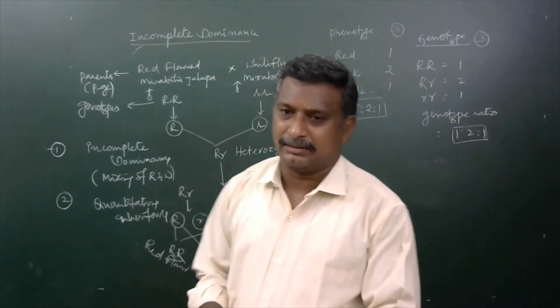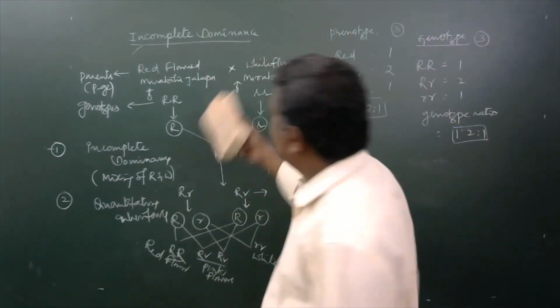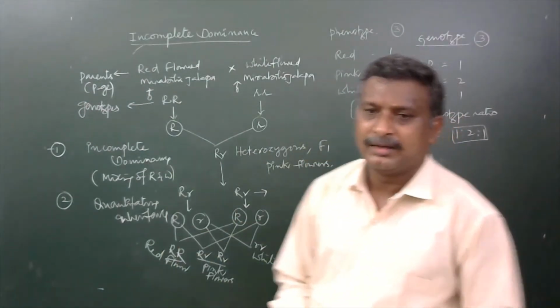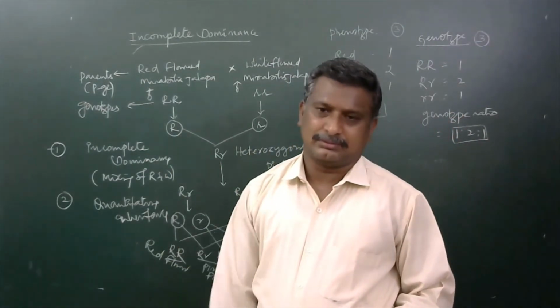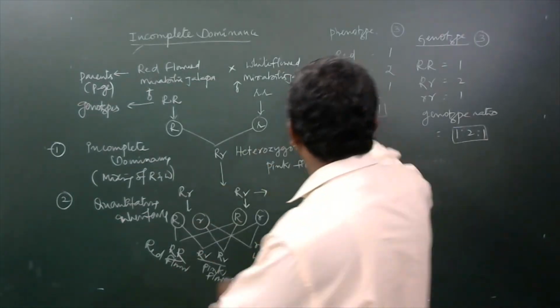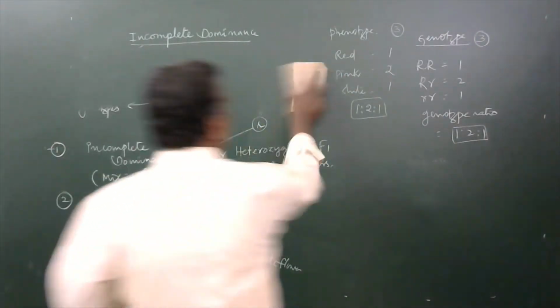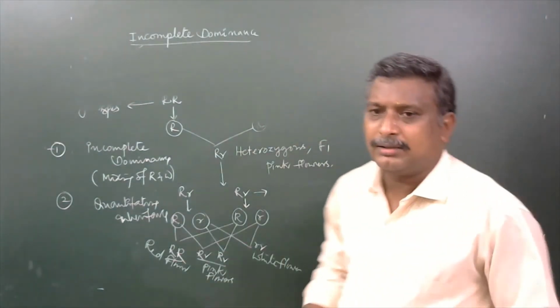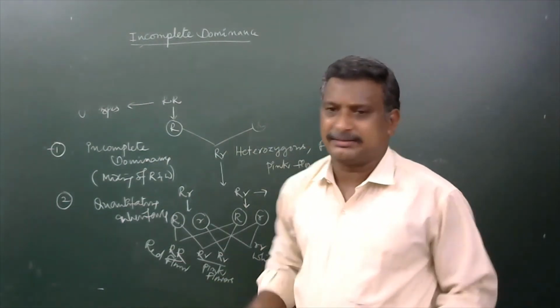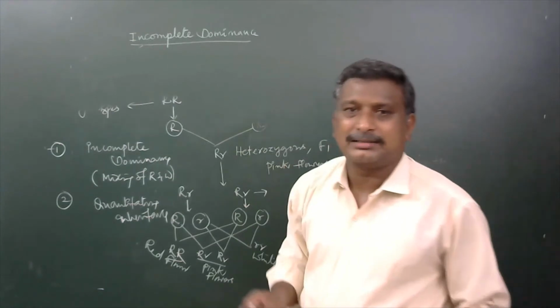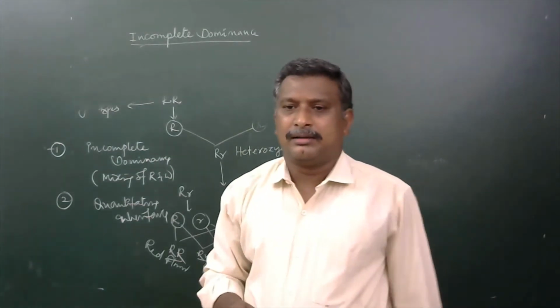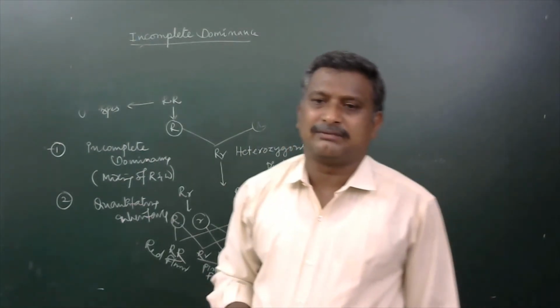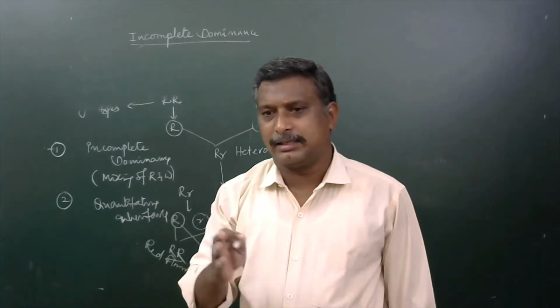We have to remember, the same thing is happening in Antirrhinum majus also. Then Andalusian fowls are two kinds. There are two varieties of Andalusian fowls here. Black colored Andalusian fowl and white color Andalusian fowl.